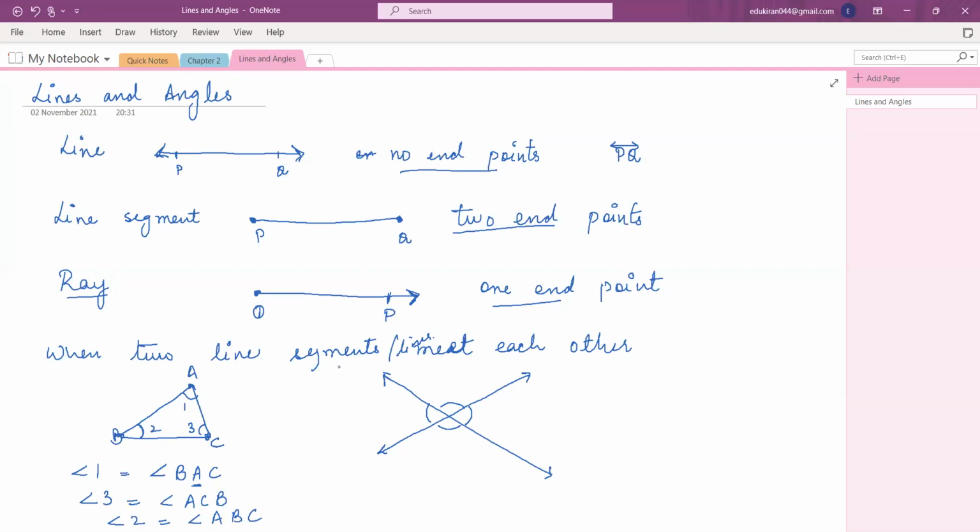Now in this, again, 4 angles are formed. Let's say angle 1, 2, 3, 4. Now Miraj will tell me, how can I, okay, I'm giving some names to these lines, then you will be able to tell me. This is line PQ and this is line RS and this is the middle point which I call O. So Miraj, now tell me, how can I write angle 1?